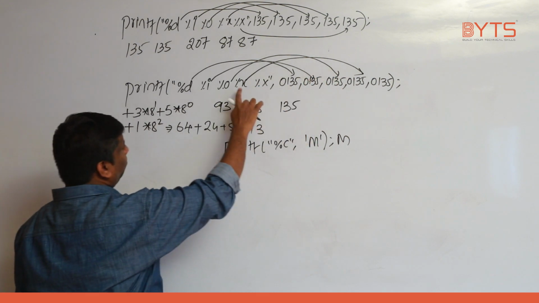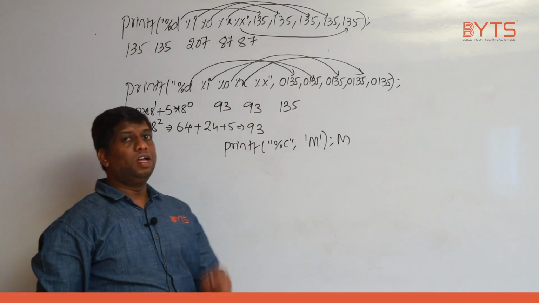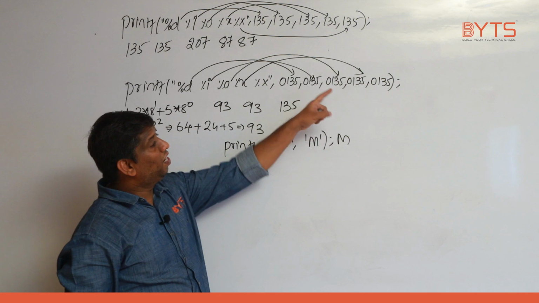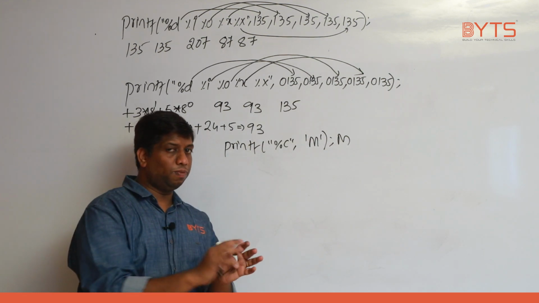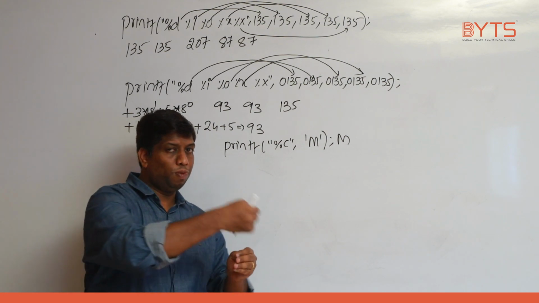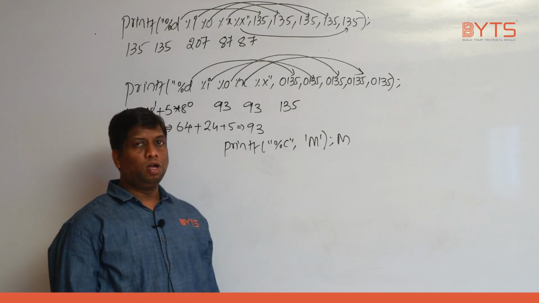Can you please tell? %x will print what data? Hexadecimal data. But given data is what data? Octal data. How do you convert octal to hexadecimal? There is no direct way. We need to go to binary. From binary, we need to come back to hexadecimal.